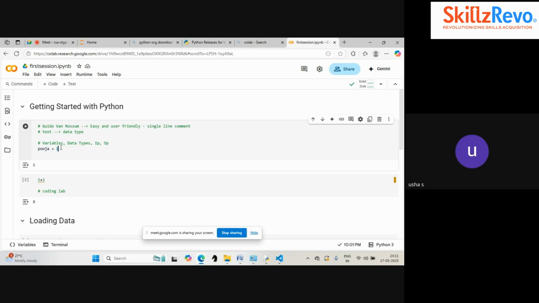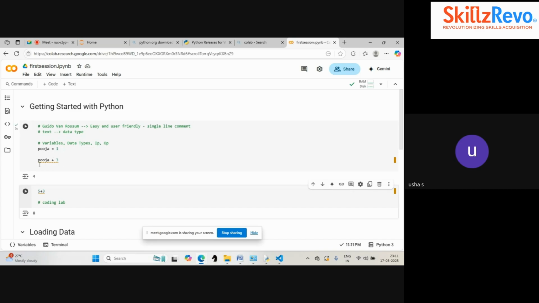Why? In future, if I want to use Puja with some other number for a calculation, I can use that Puja. I don't want to assign the value again and again. If I assign it only one time, it is enough to reuse it multiple times in future. Is it clear why we are using a variable?